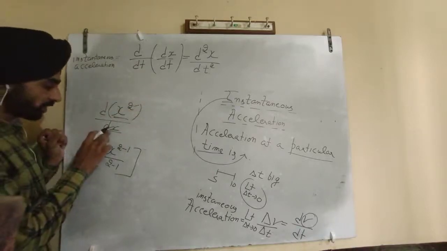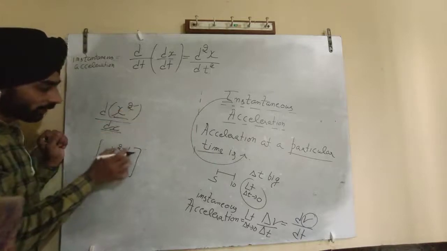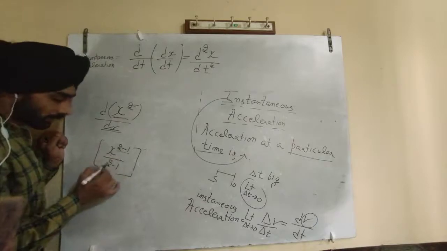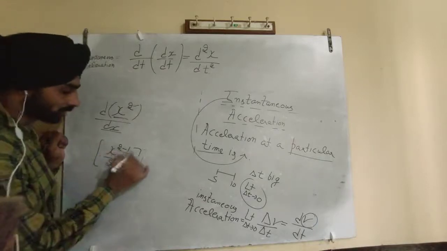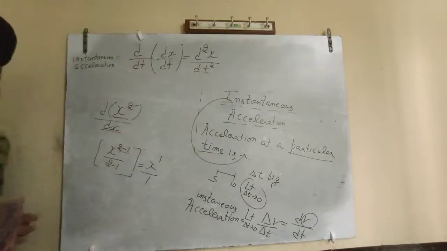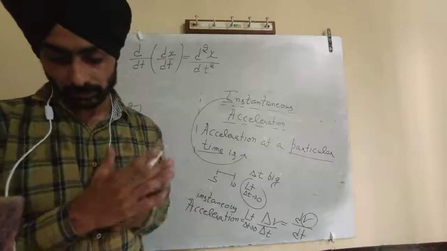When differentiating, reduce the power by 1 and divide by the same power, so x to the power 2 minus 1 upon 2 gives x to the power 1. This is the differentiation of x square.